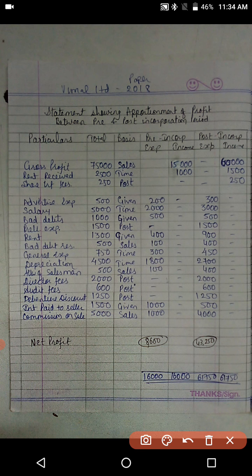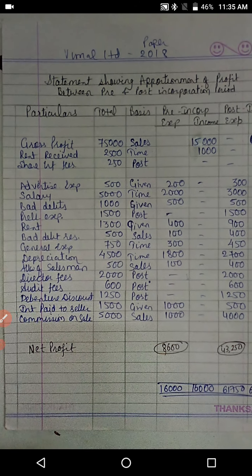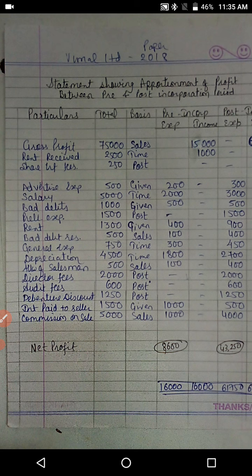Bad debt reserve, so your bad debt reserve will go in the proportion of sales, right? The more the sales, the more the chances of bad debts, and accordingly you keep the reserves also higher. Then general expenses will be distributed as per time ratio. Depreciation again as per time ratio. Then allowance of salesman 500, that will be again in sales ratio, that is 1:4.